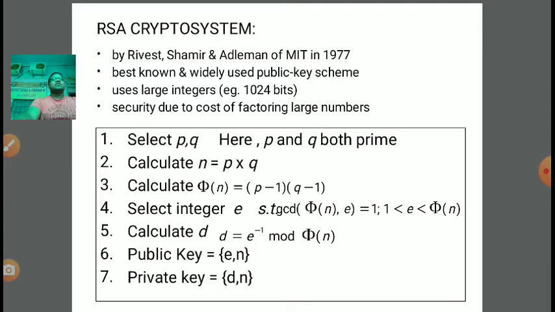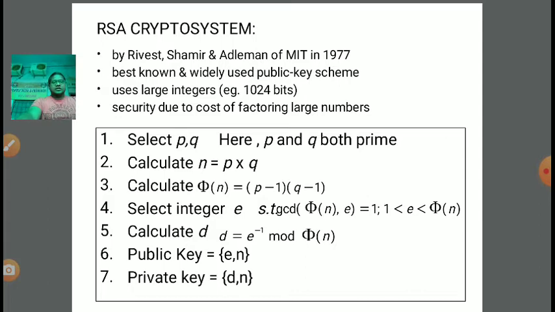Suppose 21 is a composite number, so I need to factor it into 7 and 3, and 7 and 3 are both prime numbers. So phi of 21 is equal to phi of 7 into phi of 3, and phi of 7 is 7 minus 1, and phi of 3 is 3 minus 1. So 7 minus 1 is 6 and 3 minus 1 is 2. So 6 into 2 is 12. Phi of 21 is equal to 12.